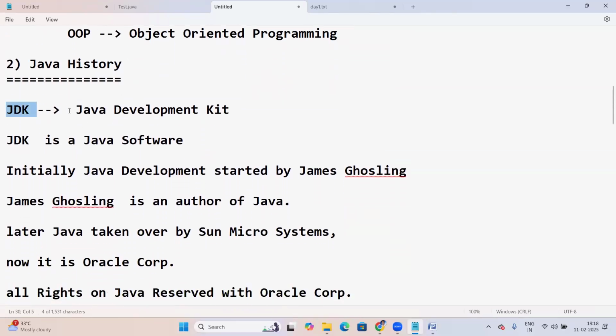JDK stands for Java Development Kit. JDK is the Java software. Initially Java development was started by James Gosling. So James Gosling is the author of Java.